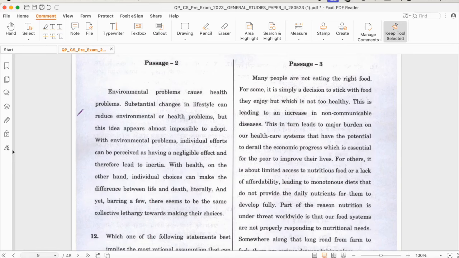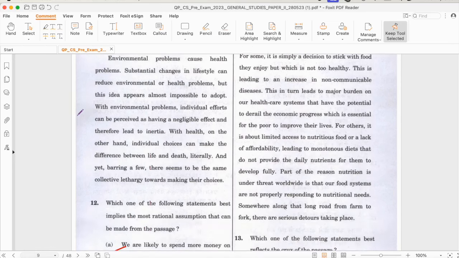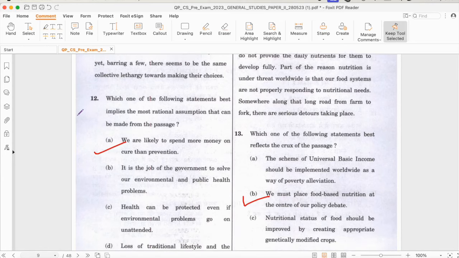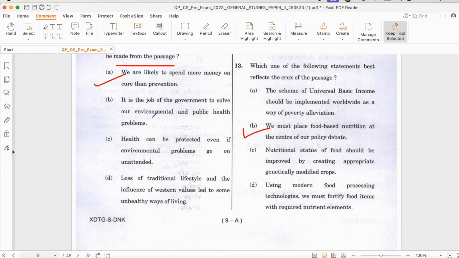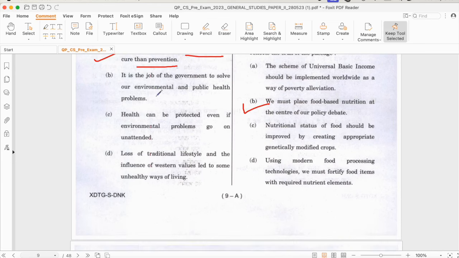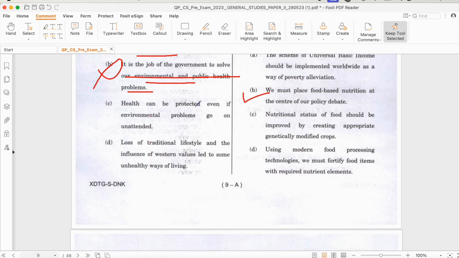See another passage. So first we will read the question. The approach will be consistent. The question says, which one of the following statements best implies the most rational assumption that can be made from the passage? The first option says, we are likely to spend more money on cure than prevention. The second says, it is the job of the government to solve our environmental and public health problems. This is absurd. It is not only the responsibility of government. Just cross it.